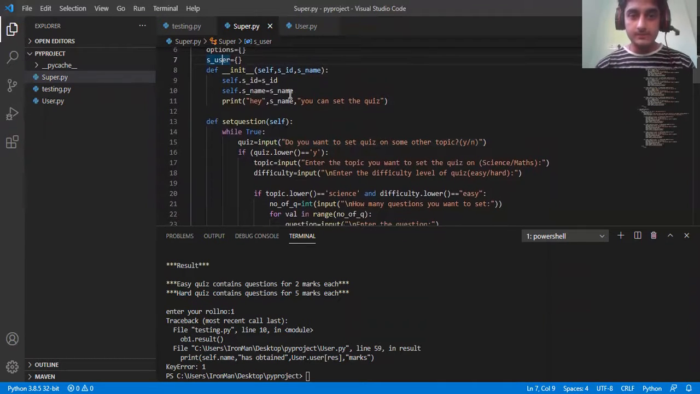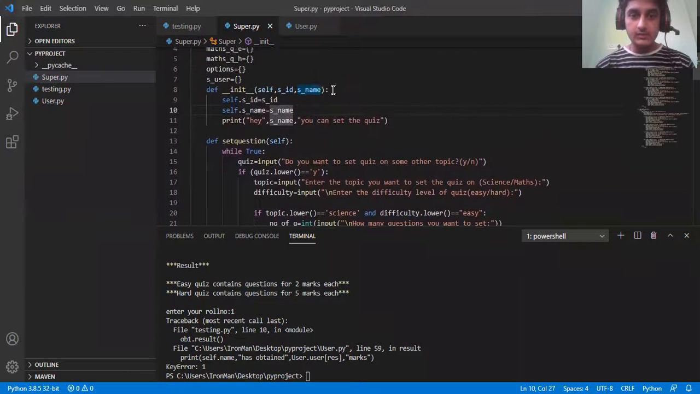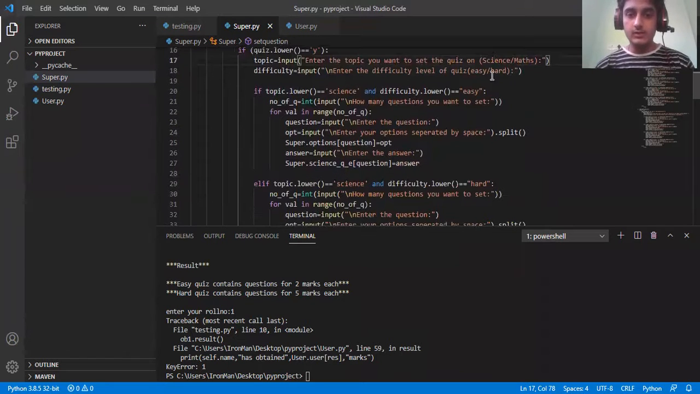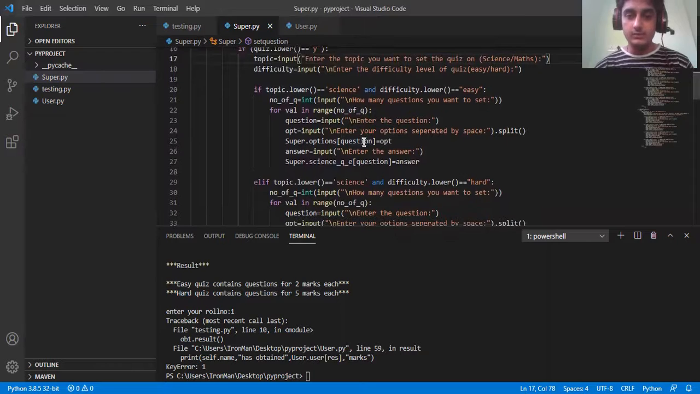So when we go further, as you can see, I'm going to take the super user ID and super user name, and then they're going to be asked if they want to set the quiz. If they say yes, then they have to enter the topic on which they want to set the quiz. I have given them two choices over here, as you can see: science and maths. After that, they can also choose the difficulty level for that quiz, and accordingly the further things are going to happen.